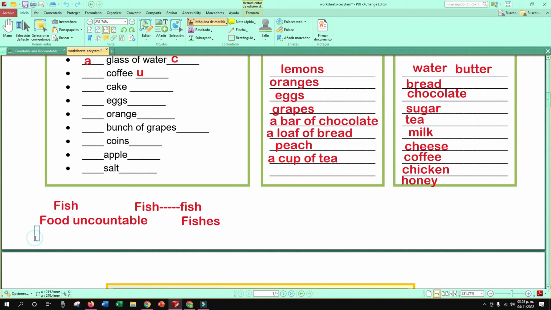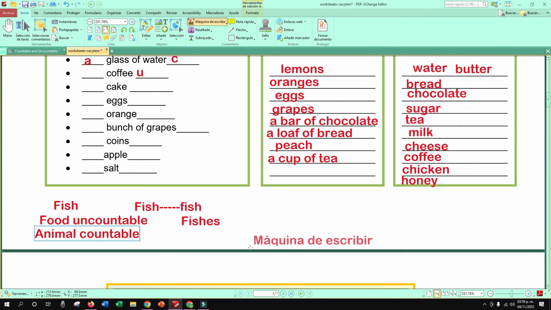And when you talk about the animal, that will be countable. Y cuando hablemos de diferentes especies, ahí sí, le pueden agregar ustedes la ES. Pero si es de la misma especie, simplemente va a quedar como fish. Porque es un plural irregular.